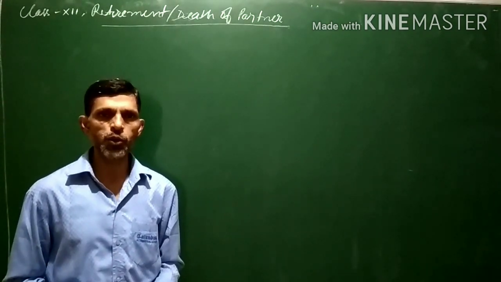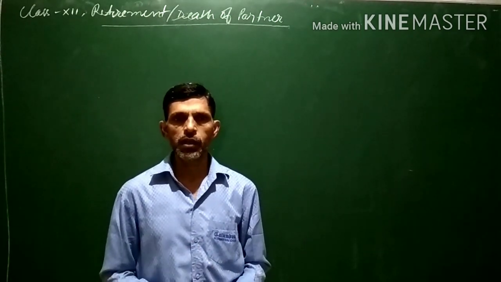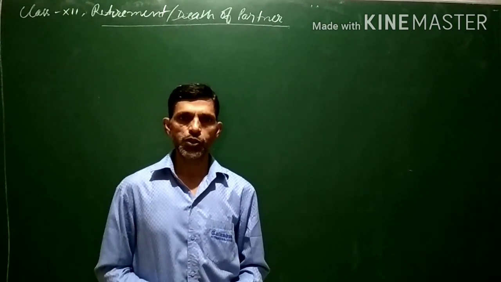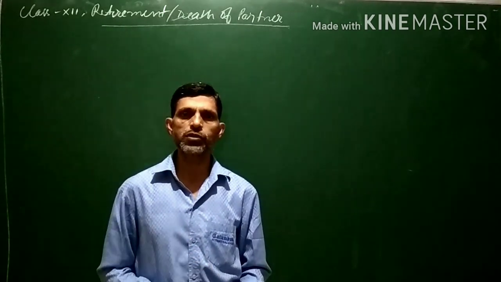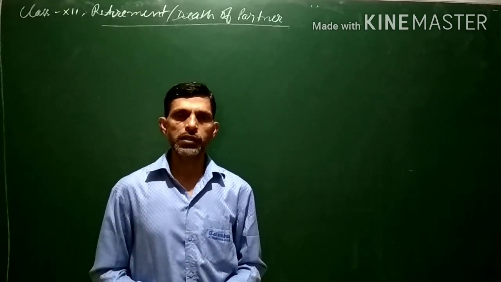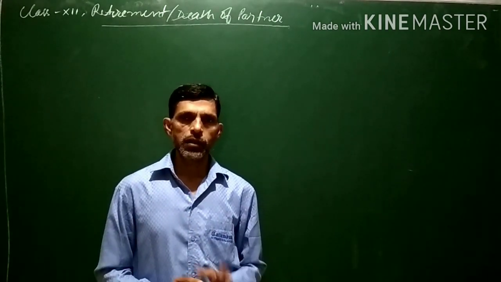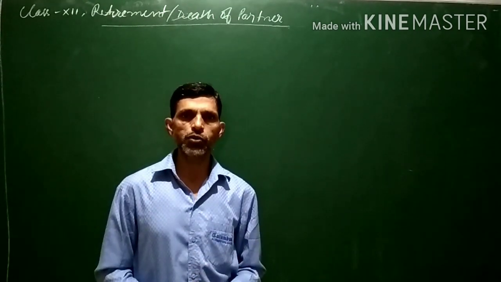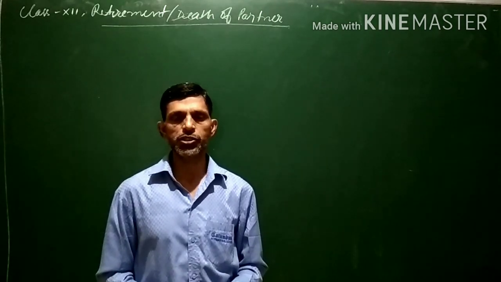While in case of admission of partner, new partners come into the business, in case of retirement or death of a partner, one partner or more than one partner goes out of the business. So when a new partner comes, he brings capital as well as a share of goodwill. And when old partners are going out of the business, they will be creditors, or you can say they will be given the amount of capital appearing in their account, or the amount of capital balances which they are having. Also they will be given the share of goodwill.